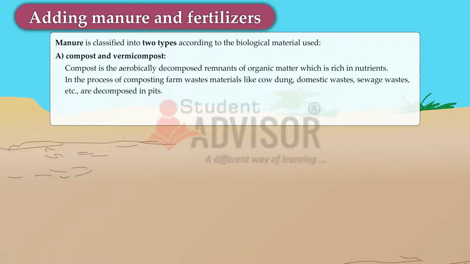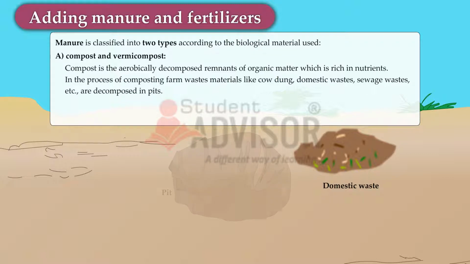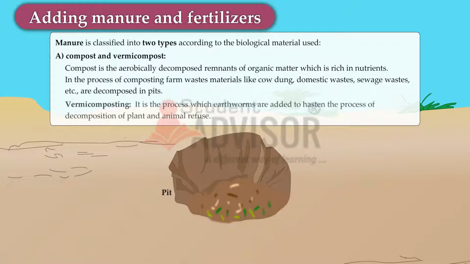Compost is the aerobically decomposed remnants of organic matter which is rich in nutrients. In the process of composting, farm wastes, materials like cow dung, domestic wastes, sewage wastes, etc., are decomposed in pits. Vermicomposting is the process in which earthworms are added to hasten the decomposition of plant and animal refuse.